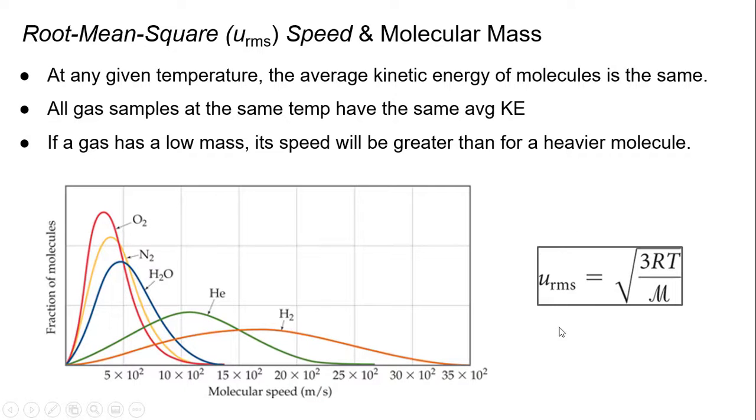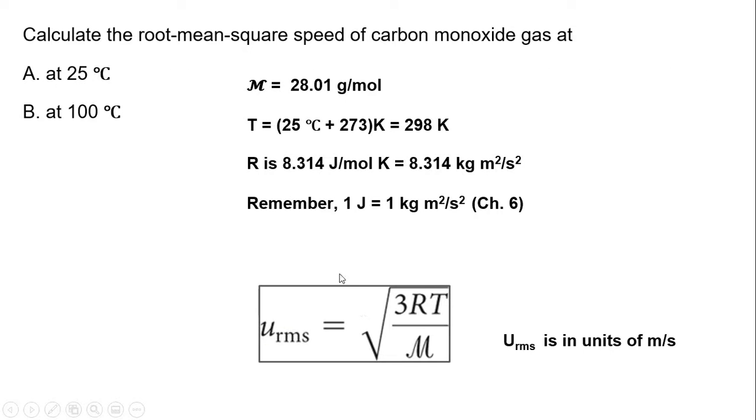And this is the equation that we would use. This is the square root, and underneath the square root is a 3, R, the gas constant, which I'll show you, and then the temperature and the molar mass. We use the 3. If there's a 2 here, that is to determine the most probable speed of a gas molecule, but we're not interested in that. We want to know what a molecule is matching the average kinetic energy of a sample of a gas.